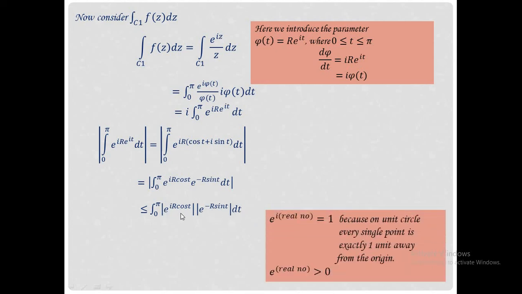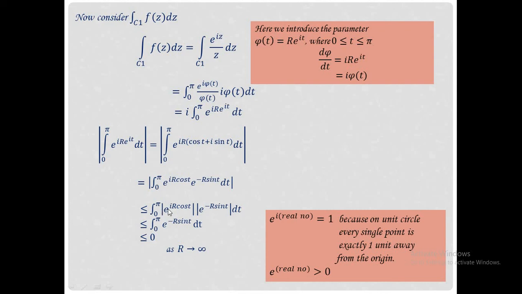Here this term is in the form of e raised to I capital R into cos t. This R is a real number, cos t is also a real number. Therefore we know e raised to I into a real number is equal to 1, because on the unit circle every single point is exactly 1 unit away from the origin. And considering this term, this is also a real number and e raised to a real number will always be greater than 0.